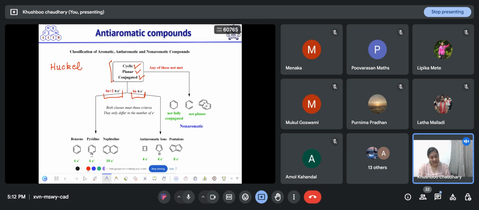If any of these conditions fails, then that compound is non-aromatic. Directly you have to say that it is non-aromatic. And if these conditions are fulfilled by a molecule, then you have to see whether it has 4n plus 2 pi electrons or 4n pi electrons. If it has 4n plus 2 pi electrons, then it is aromatic in nature. And if it has 4n pi electrons, then it is anti-aromatic in nature.